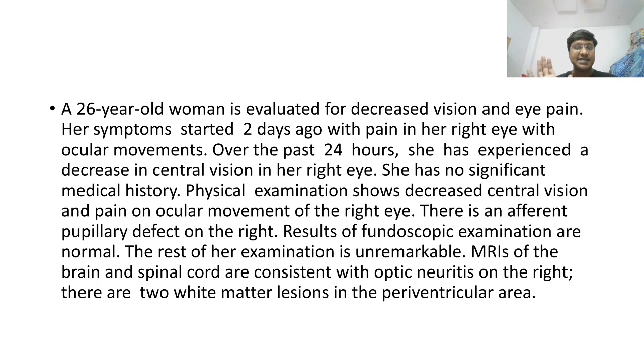So these are the basic examination findings and investigations. Let me summarize: a middle-aged female, 26 years. Main complaint is pain in her right eye with movement of the right eye, and there is also a decrease in central vision, which you can make out on examination. Fundus examination is normal. Other examination of the central nervous system is unremarkable. MRI of the brain and spinal cord is consistent with optic neuritis on the right side, and there are also two white matter lesions in the periventricular area. So this is the clinical summary of this particular patient.